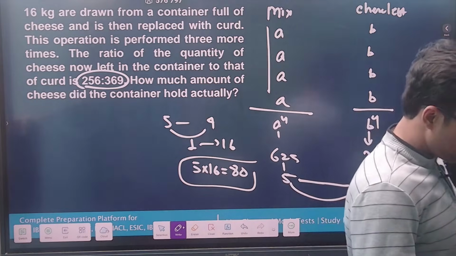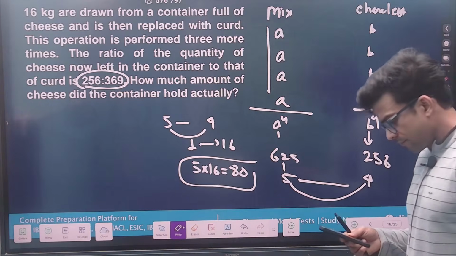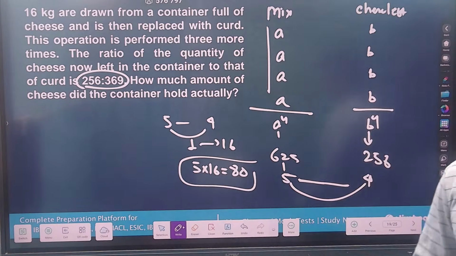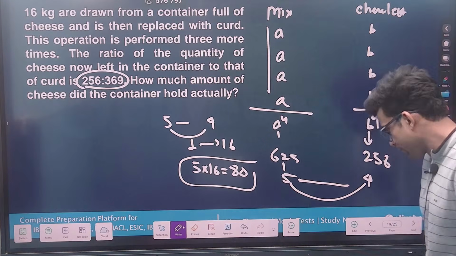Everyone understood this? Siddharth, did you get from this process what I have done? Siddharth, Janvi, everybody got this?